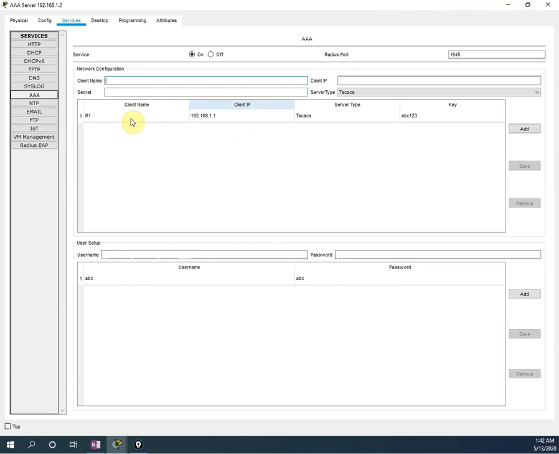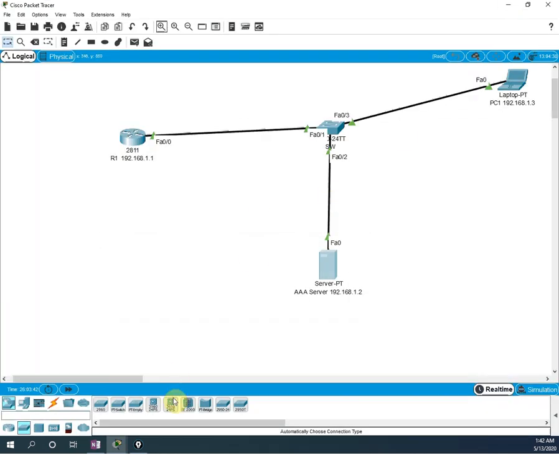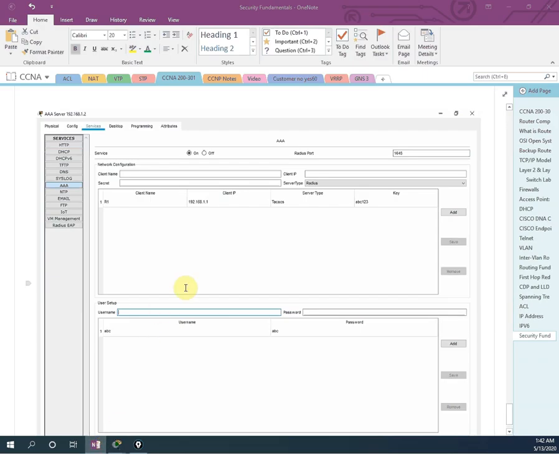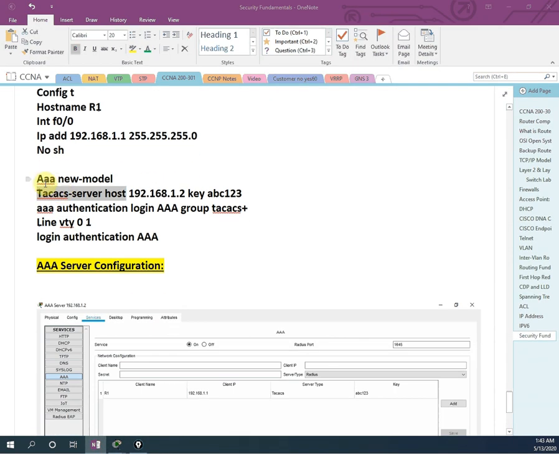So I added the router here and I added the user here. Let me show you. What you will do in the server is add the device. If you have 10 routers, you will add 10 routers. If you have 10 switches, you will add 10 switches. If you have 100 users, you will add 100 users here. And in the router configuration, we will first write aaa new-model to enable that.